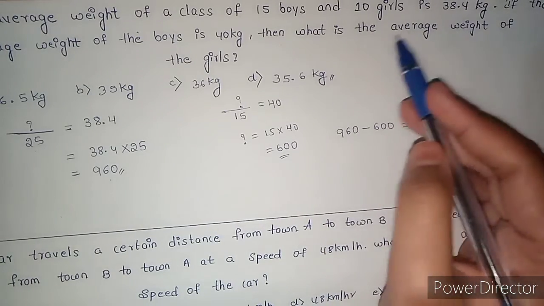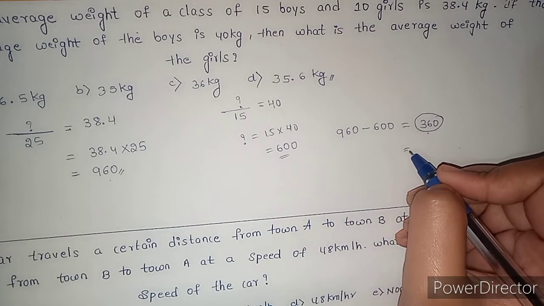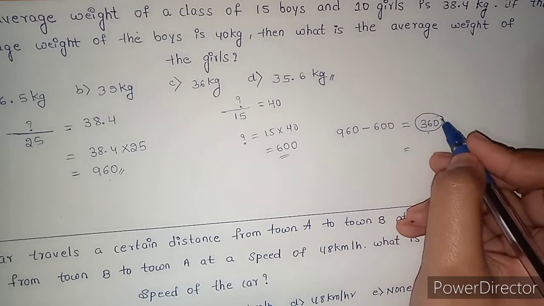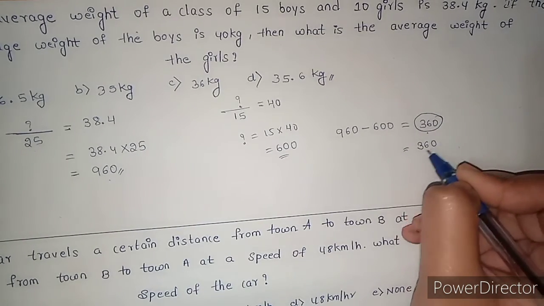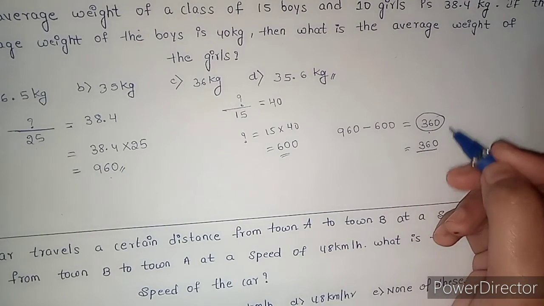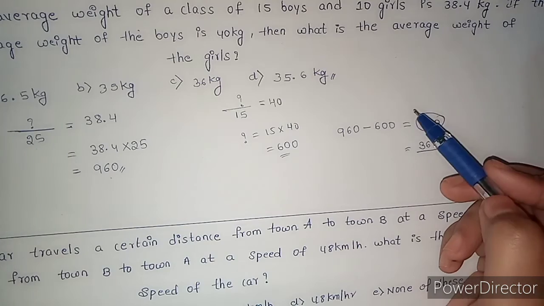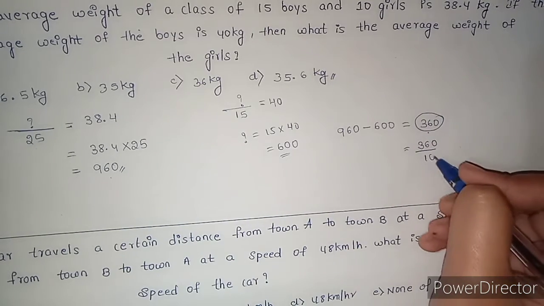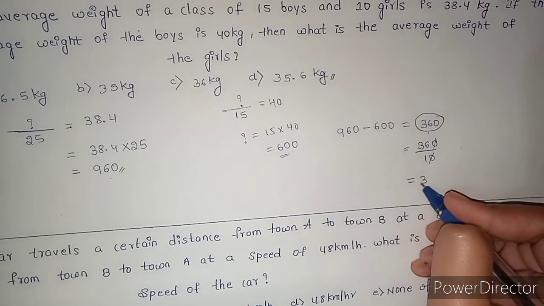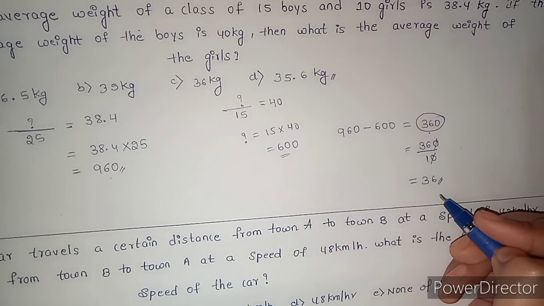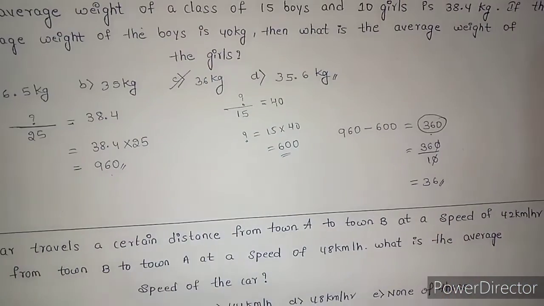Here the question is to find the average weight of the girls. What is average? The sum of observations by total number of observations. Here we have the sum of observation, that is sum of weight. Now to get the average, I need to divide the sum by total number of girls. 10 girls are there, right? So 0 0 get cancelled. 36 is the average weight of girls. Option C.